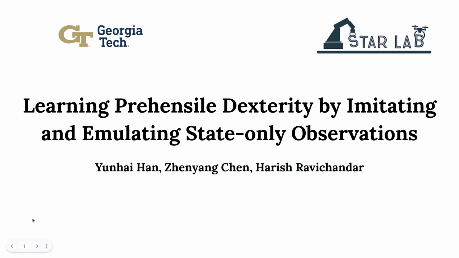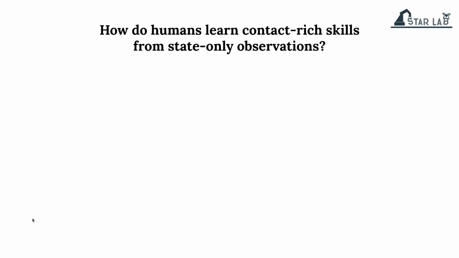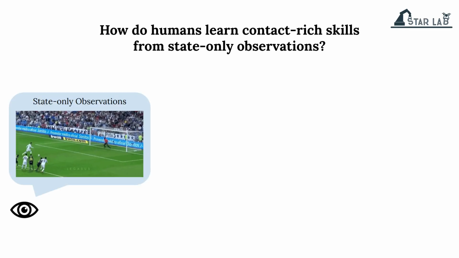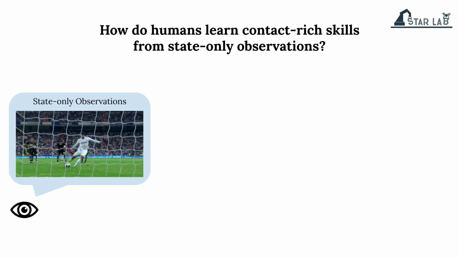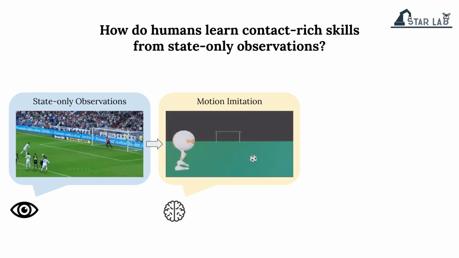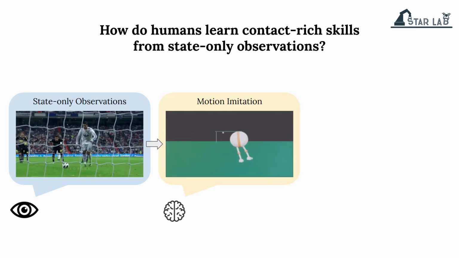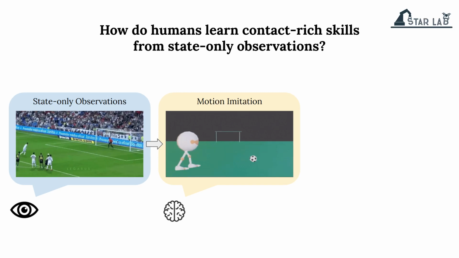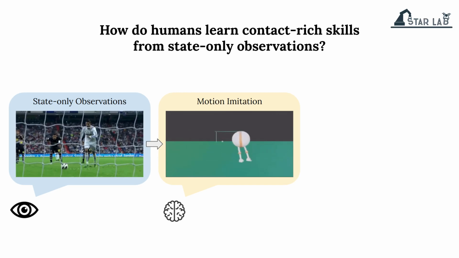Hi, in this work, we explore how to learn dexterous prehensile manipulation skills purely from state-only observations. Consider how humans acquire skills from observing others. Let's say we want to learn from a video of Cristiano Ronaldo taking a penalty shot. First, we would analyze the video and understand how the net and the ball interact and how they are supposed to move. This can be viewed as imitation.